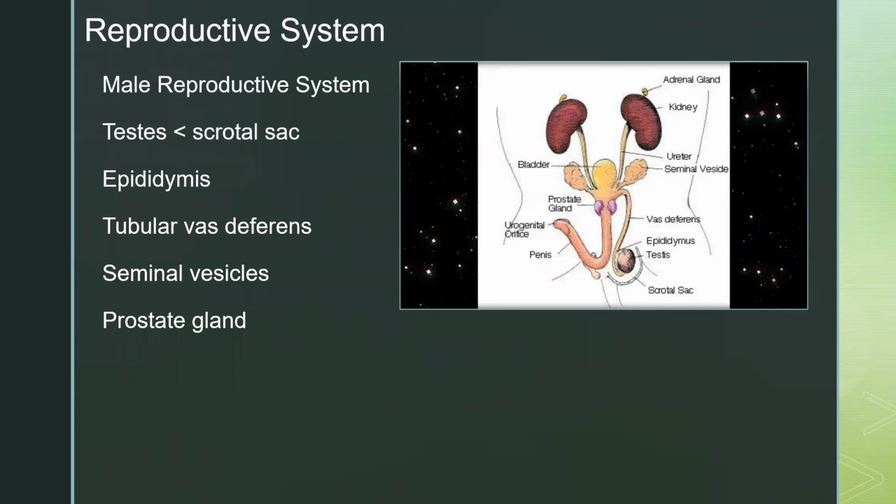So the reproductive system of the males starts off from the testes, and they're inside the scrotal sac. And the testes are coiled in tubes, which are called the epididymis, and it collects and stores the sperm cells. The tubular vas deferens moves the sperm from the epididymis to the urethra, and it carries the sperm out of the body.